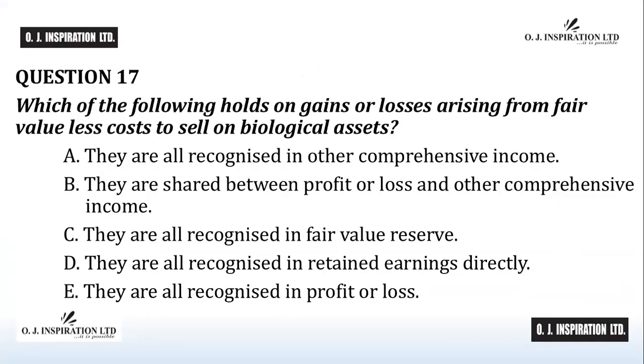Question number 17. Which of the following holds on gains and losses arising from fair value less cost to sell on biological assets? A. They are all recognized in other comprehensive income. B. They are shared between profit or loss and other comprehensive income. C. They are all recognized in fair value reserve. D. They are all recognized in retained earnings directly. E. They are all recognized in profit or loss. Time counts.